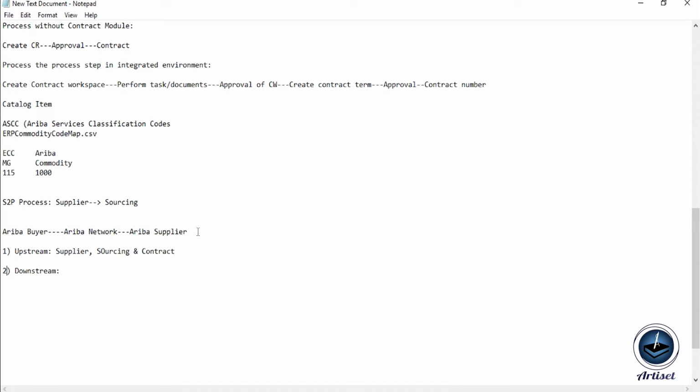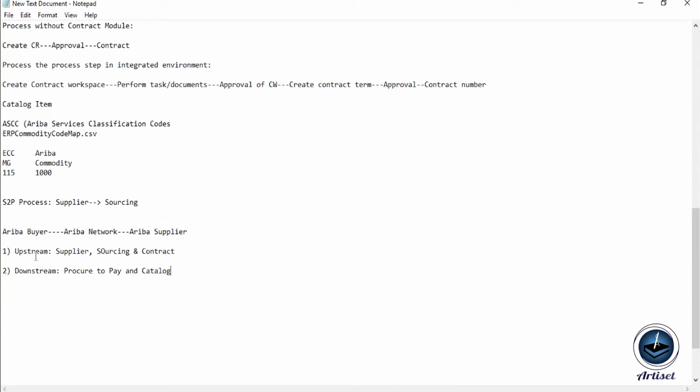In the same way, in the downstream we have a bundle of solutions: procure to pay and catalog. So these are the main solutions that support the procurement activity.